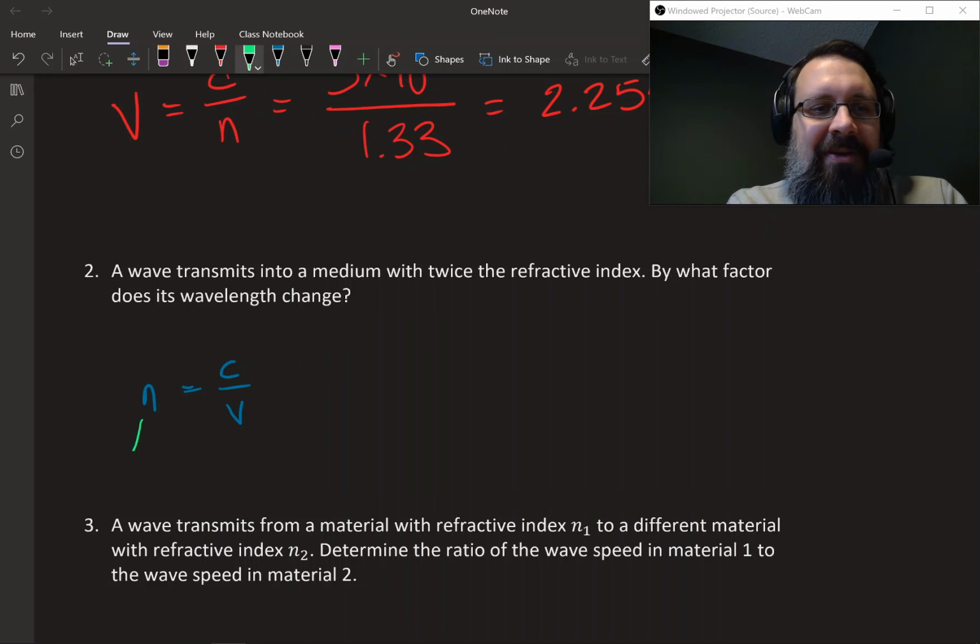So n is a dimensionless quantity. It's a constant value for each material. C is a constant value, the speed of light in a vacuum. So where could the wavelength of the wave be? Well, there's only one choice. It has to be